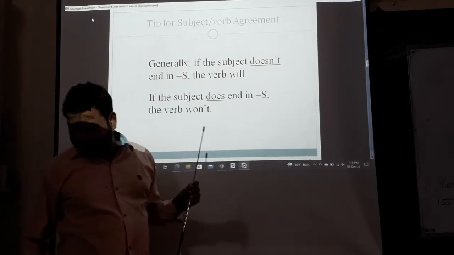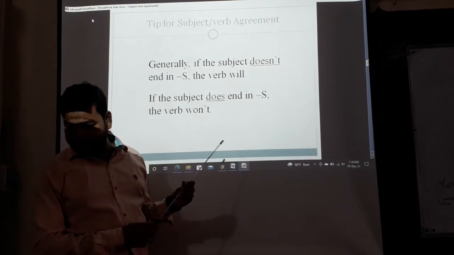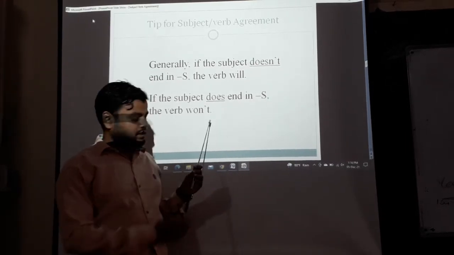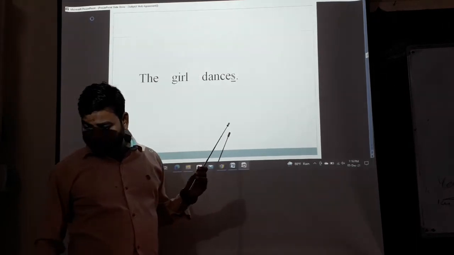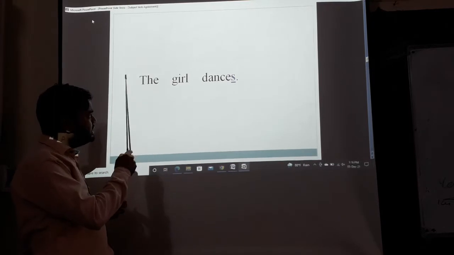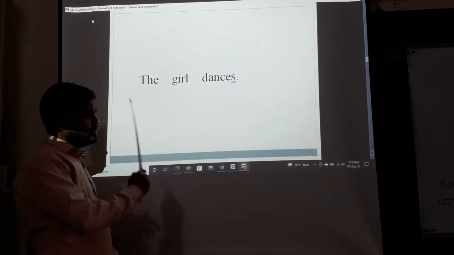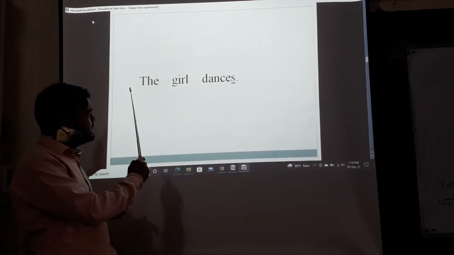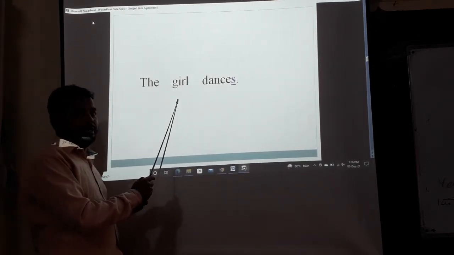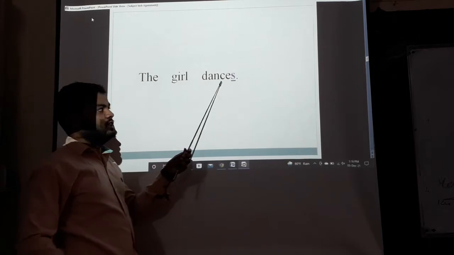Okay, then if the subject does end in s, the verb won't. The girl is singular, so we have to use s at the ending of the verb.